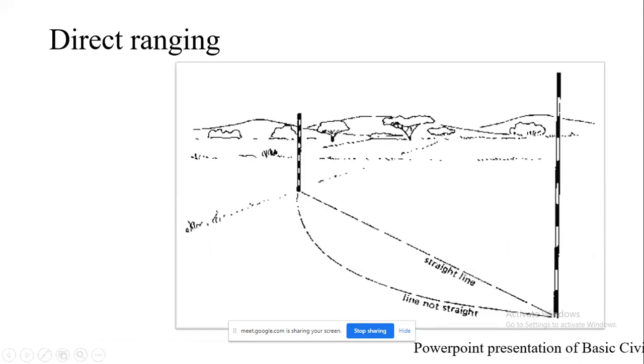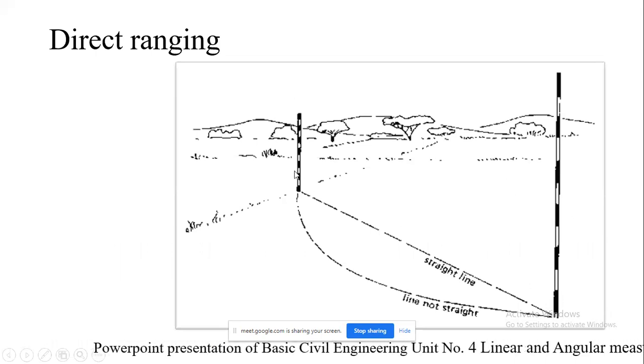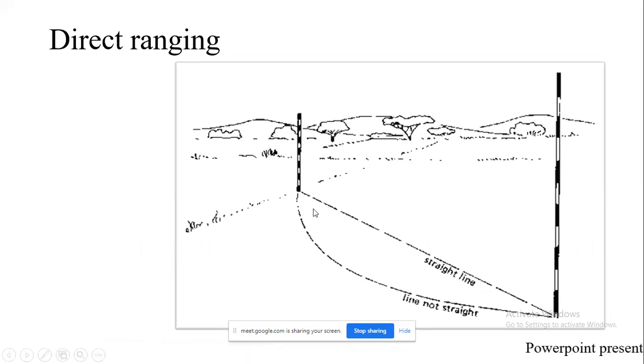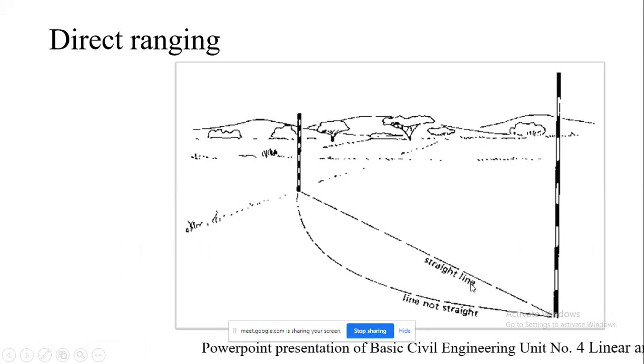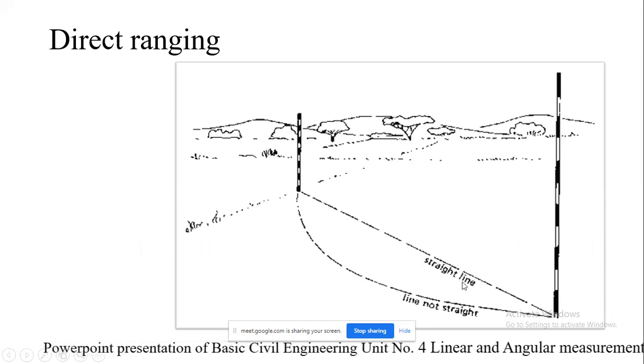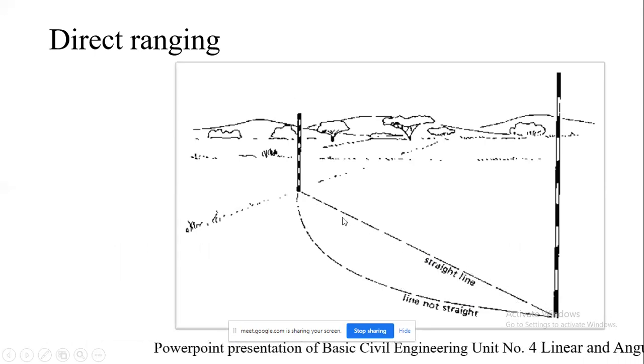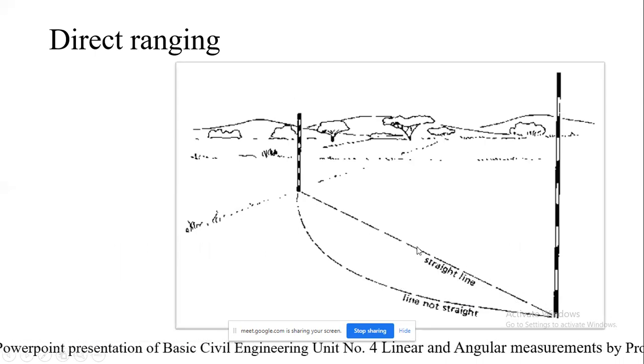Direct ranging. Here you can see these two points, between which the distance is supposed to be measured. That is nothing but linear measurement. This is nothing but a straight line, and this curved line we cannot call a straight line. All the points should come in a straight line so that we can measure the distance.